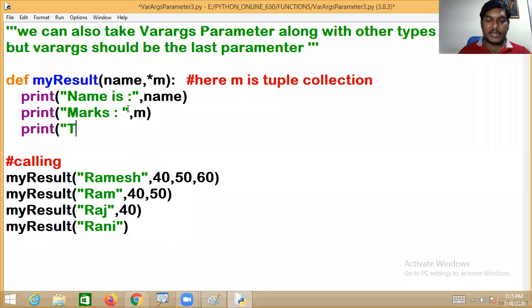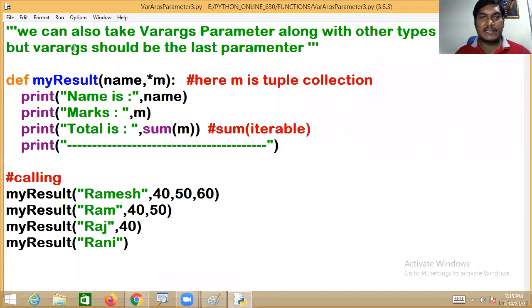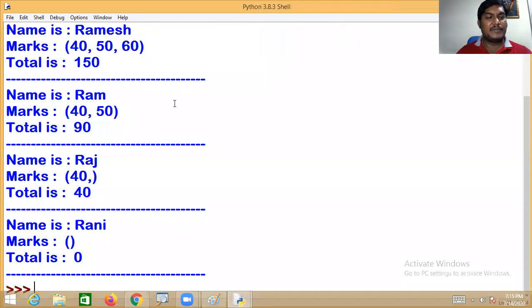Don't worry, the total is already there: sum of M. There is a sum function which works with an iterable. Let me run this. Go to the Run menu and click on Run Module.